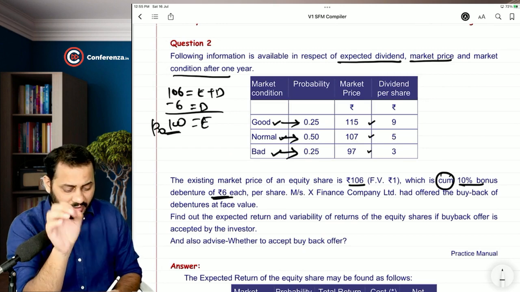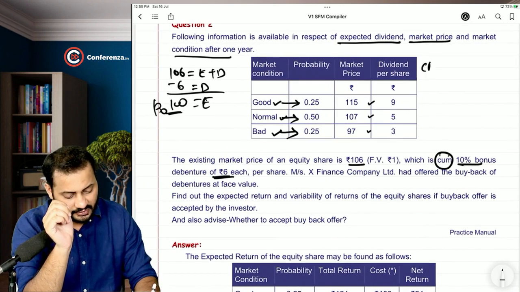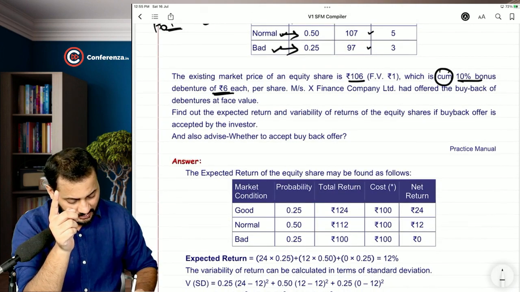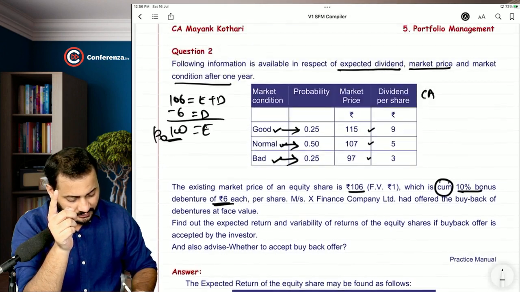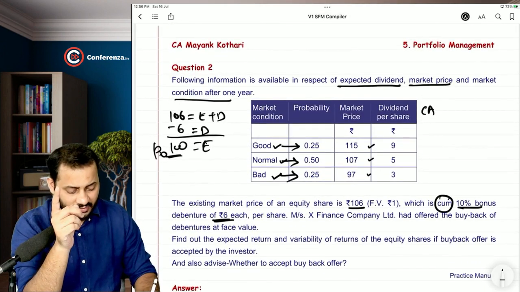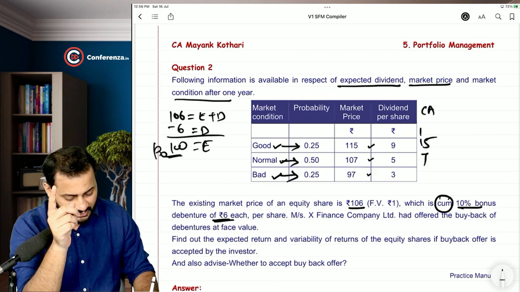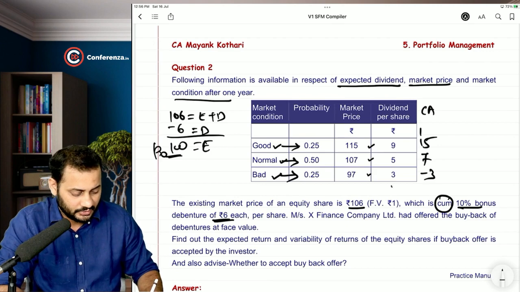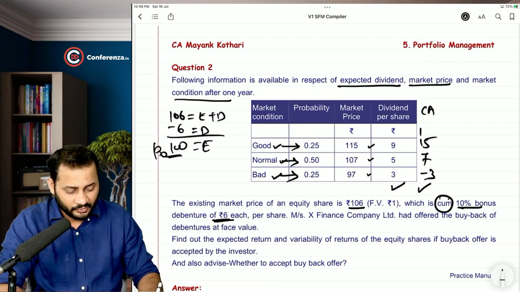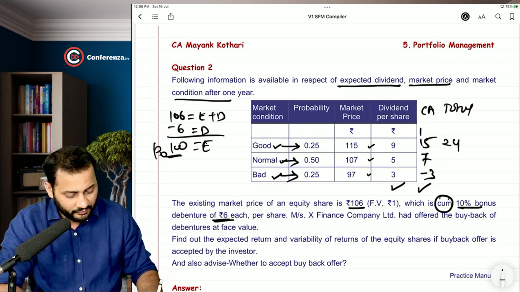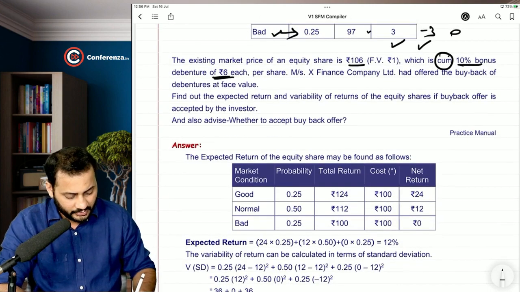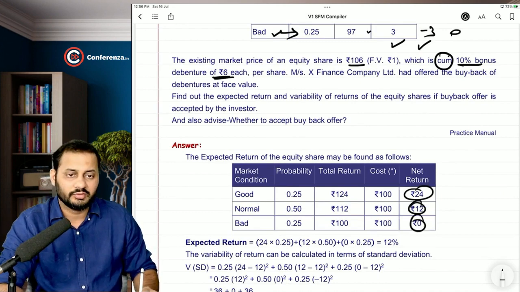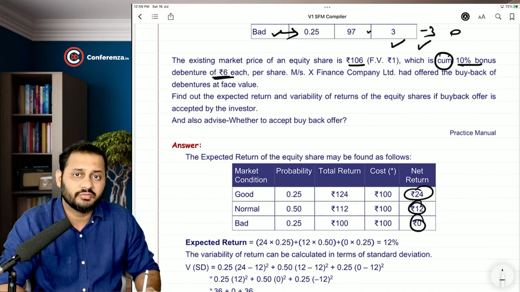Now you can calculate the return in each case. First of all, calculate the capital appreciation. 115 minus 100 is 15 rupees of capital appreciation, 107 minus 100 is 7 rupees of capital appreciation, and 97 minus 100 is minus 3 rupees of capital appreciation. Now you have two different columns of returns. Now you can do the total of it and you will get 24, 12 and 0. Getting it? This is the net return in terms of rupees.